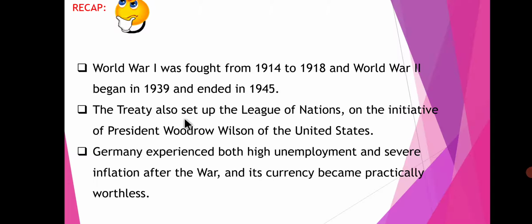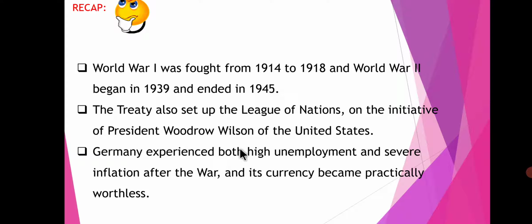The treaty also set up the League of Nations. President Woodrow Wilson of the United States took the steps to start the treaty, and they founded the League of Nations.